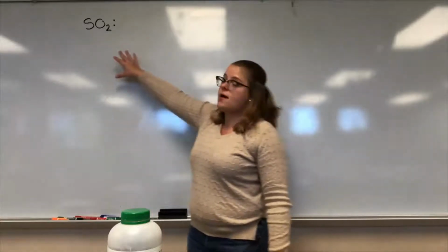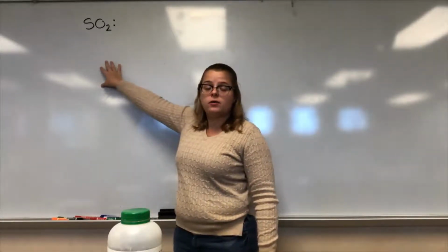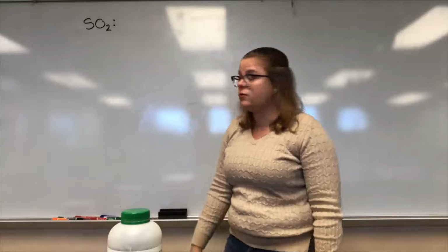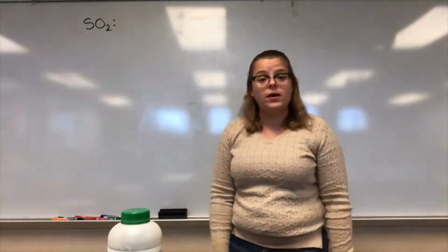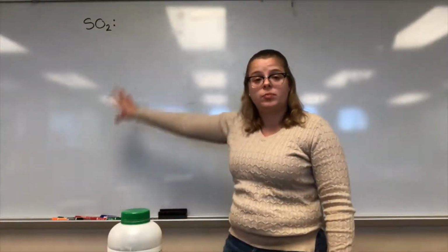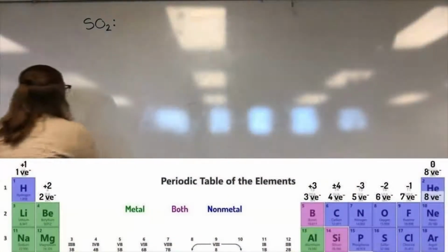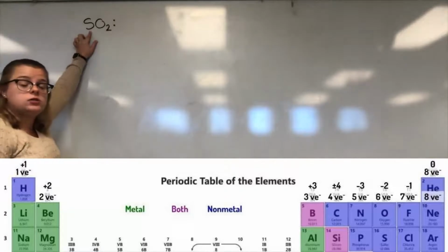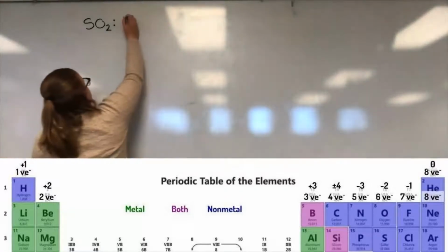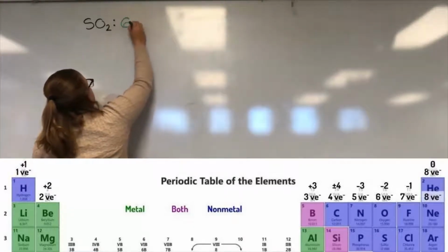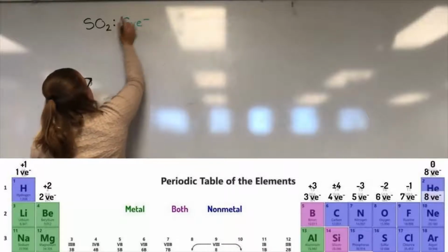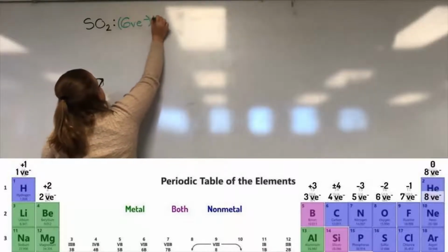Now this time we have SO2 as our compound, so let's go ahead and take the Lewis dot structure for that compound. First step always is to figure out how many valence electrons are present in this compound. So we gotta take the total. So looking at the periodic table, sulfur has 6 valence electrons, and there is 1 of them in the compound, so we'll multiply that 6 by 1.